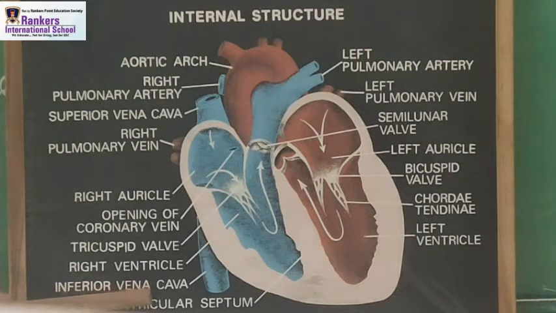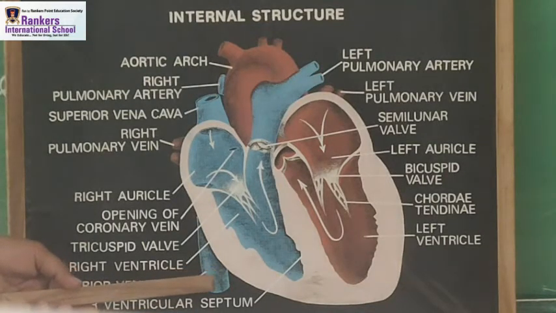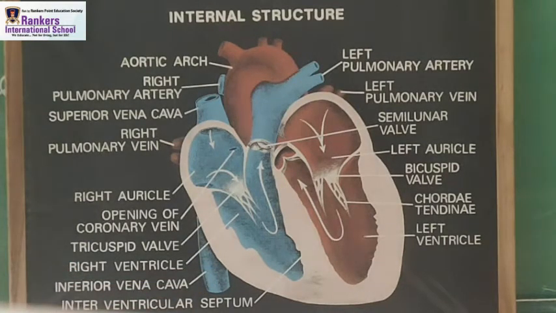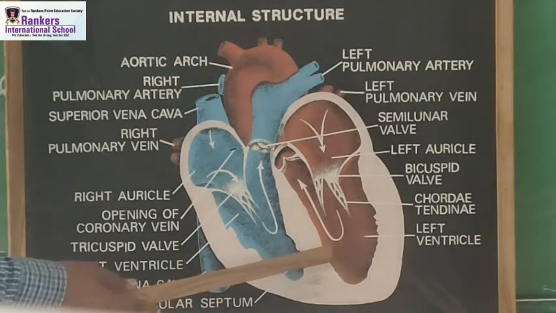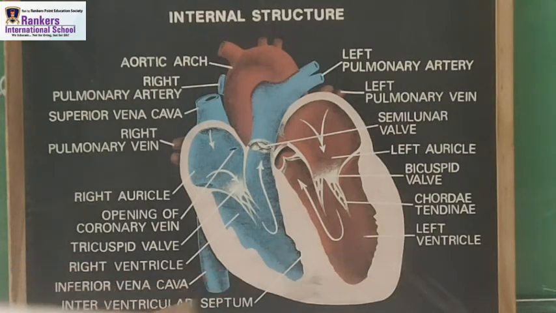Inferior vena cava. This is the blue part, and this part we call the inferior vena cava. It is on the right side. Here, see the septum region between both the left and right parts. There is a septum, the interventricular septum. So these are the parts which are on the right side.